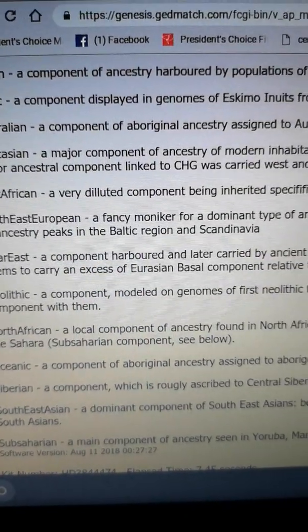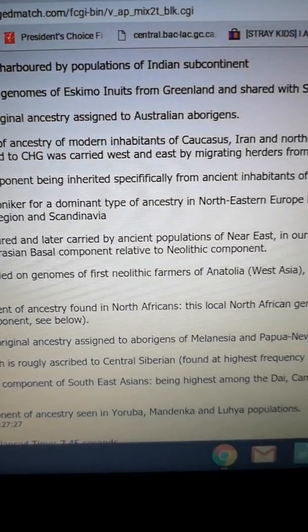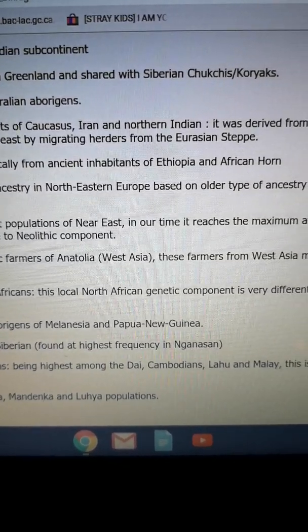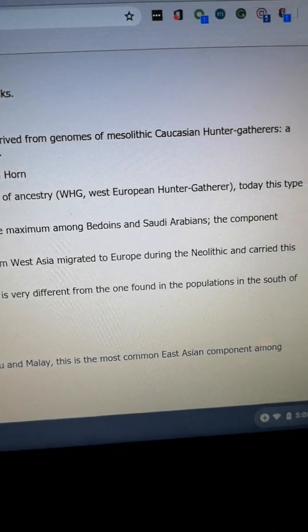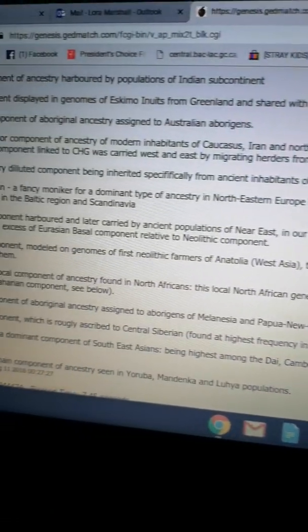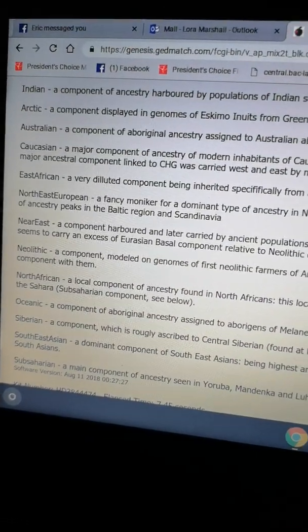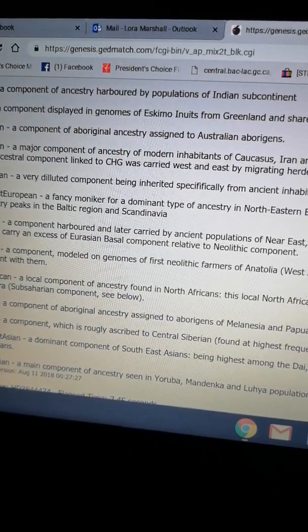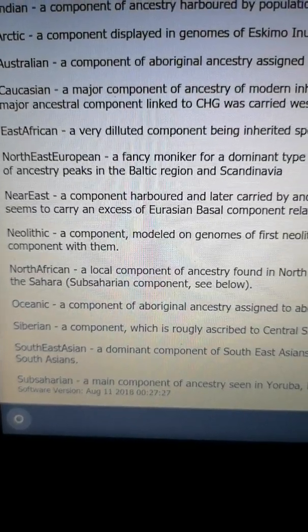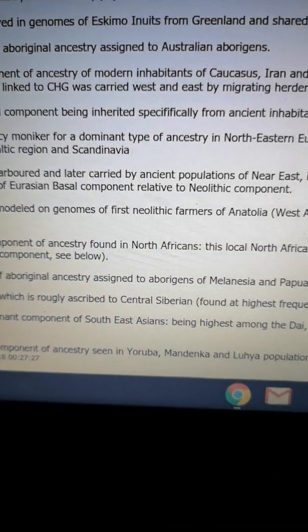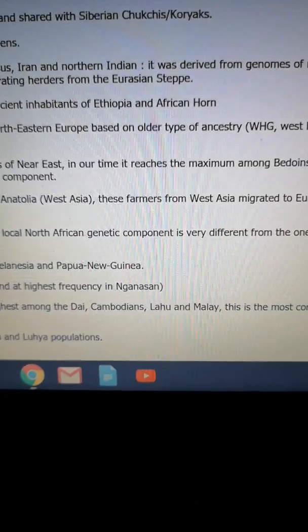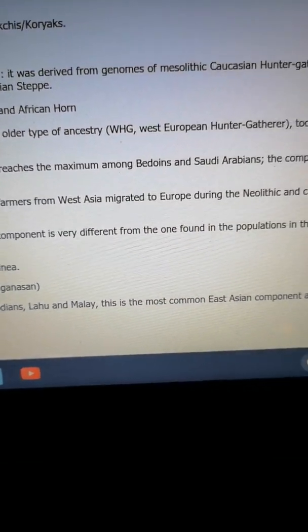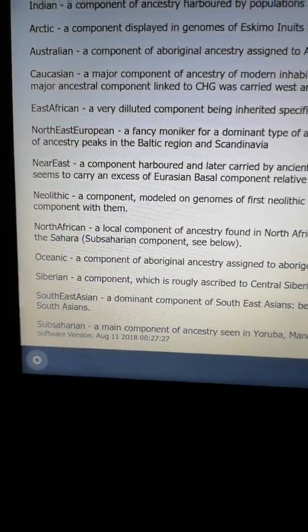Northeast European is a fancy moniker for a dominant type of ancestry in northeastern Europe based on an older type of ancestry, WHG, West European hunter-gatherer. Today this type of ancestry peaks in the Baltic region and Scandinavia. Neolithic is a component modeled on genomes of the first Neolithic farmers of Anatolia, West Asia. These farmers from West Asia migrated to Europe during the Neolithic and carried this component with them.